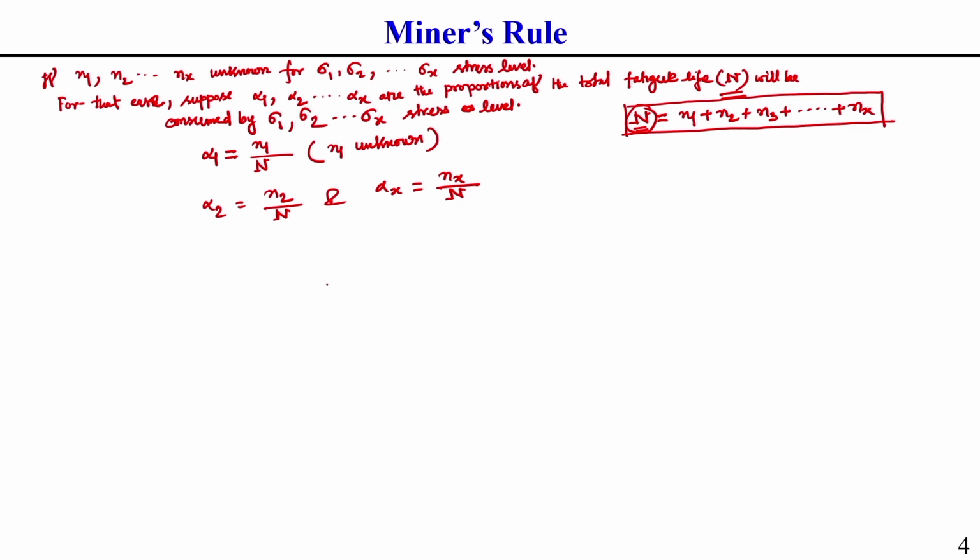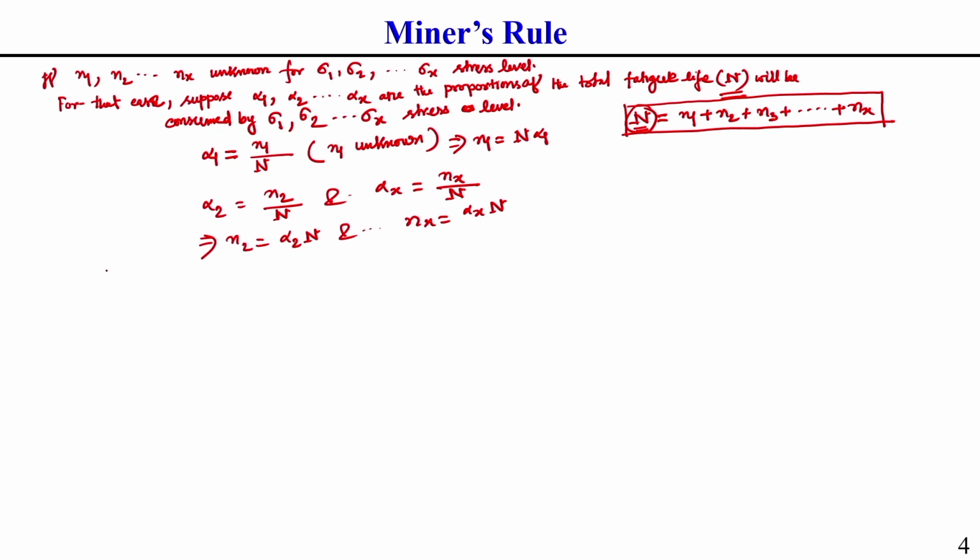So from here, in terms of the proportionate life, we can calculate small n1. Small n1 you can write as the total life of this component, capital N, into alpha 1. Similarly, from alpha 2 we can write n2 is equal to alpha 2 into capital N, and nx we can write as alpha x into N, correct. Now, this is the information we need.